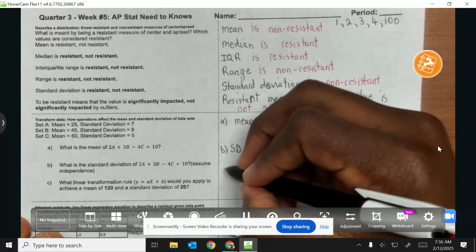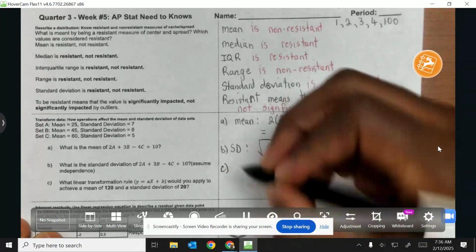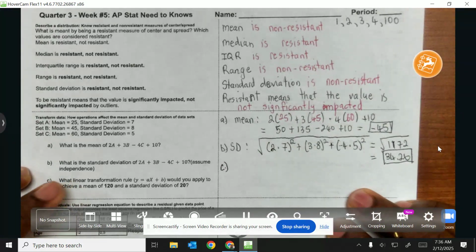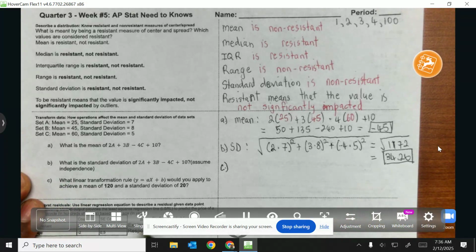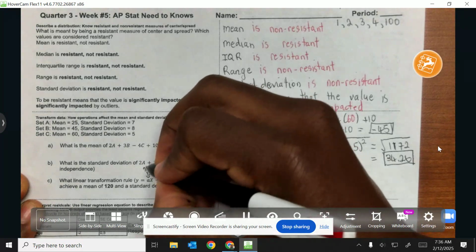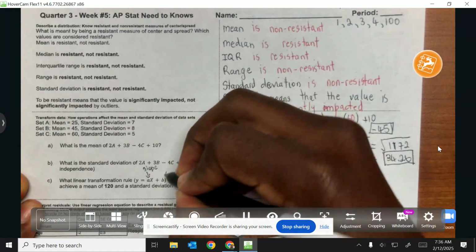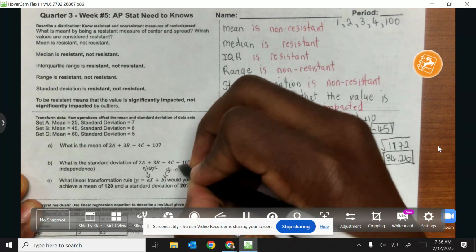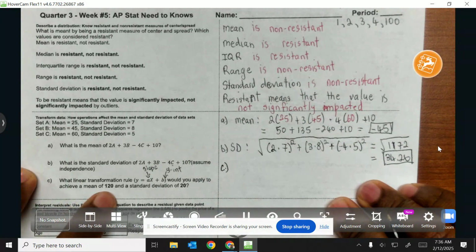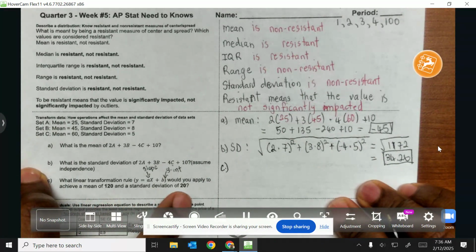So let's do the final question, guys, and the final question is going to be quite lengthy. All right. So the question says, what linear transformation rule that's represented in the form y equal ax plus b, where a is technically representing that slope, okay, and b is technically representing that y-intercept or whatever you're starting at, would apply to achieve a mean of 120 and a standard deviation of 20.